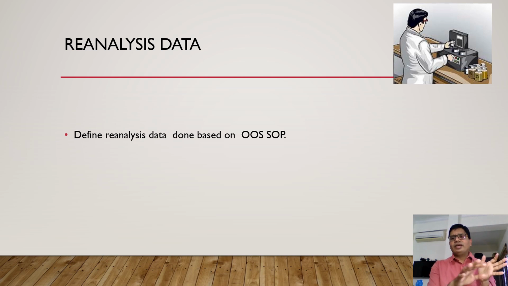In the second case, you didn't find any assignable cause or probable assignable cause despite a lot of investigation, and you did the reanalysis in triplicate by two analysts and your batch complies. It is recommended in such a case, where you didn't find the assignable cause, please do not supply the batch to the market. Please do not distribute the batch in the market. That is the requirement as per the current FDA. It is not given in the FDA guideline, but there was some 483 which mentioned it: without root cause, the analysis was done in triplicate and the batch was passed and supplied to the market.